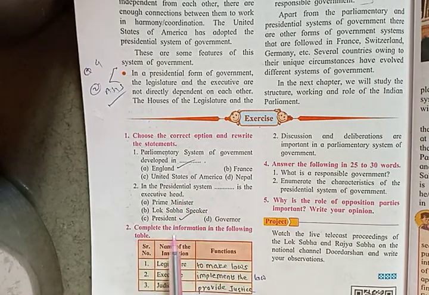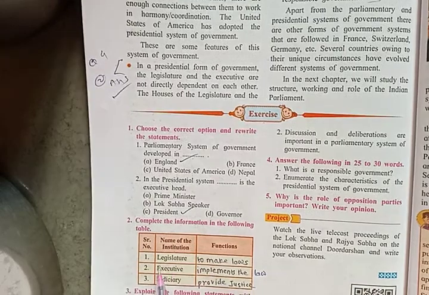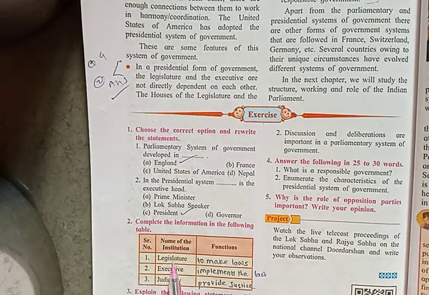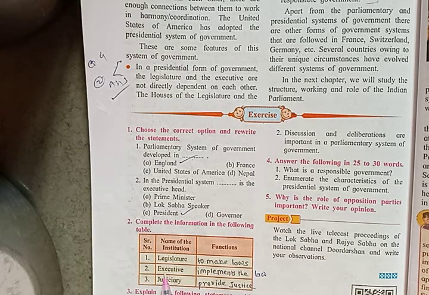Now question number 2, complete the information in the following table. Name of the institution and functions. So first, legislature. The function of the legislature is to make the laws. Second, executive. The function of the executive is to implement the laws. And judiciary, the function of the judiciary is to provide justice.